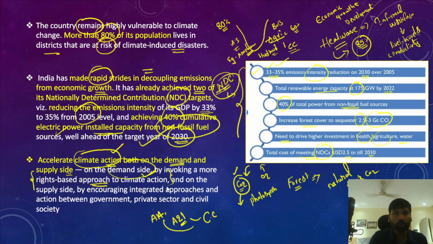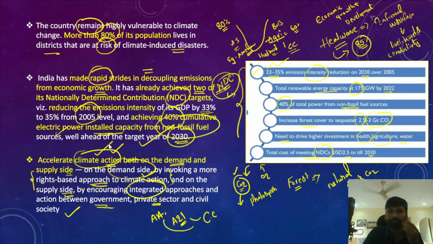And when we talk about the supply side approach to climate action, we need to encourage an integrated approach and actions between the government, private sector and the civil society. That essentially means a holistic approach, an integrated approach. That is the supply side approach, and they form the crux of climate action in any country, especially a country like India.